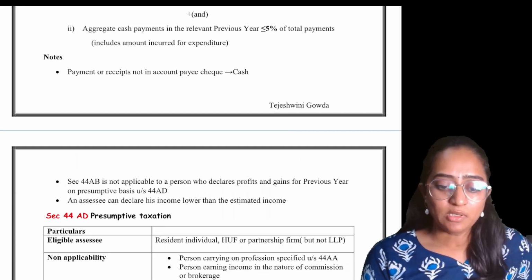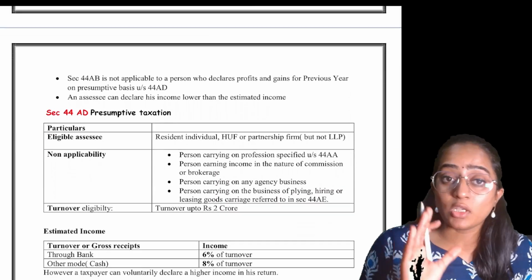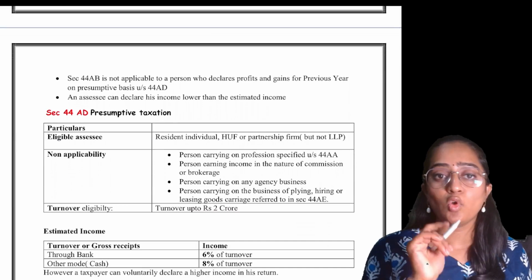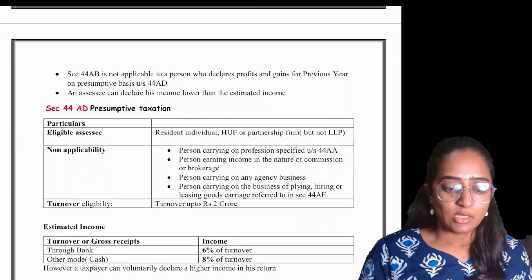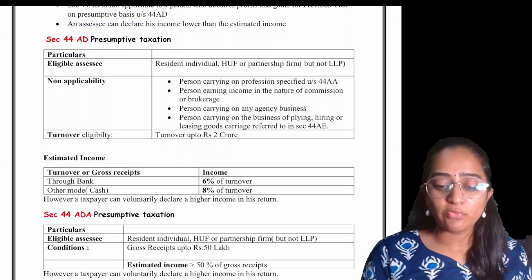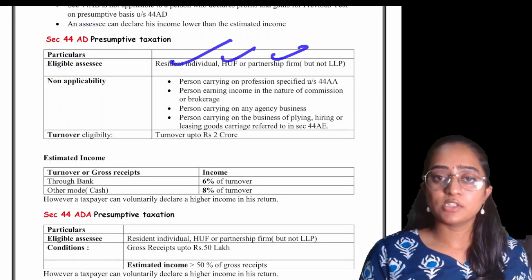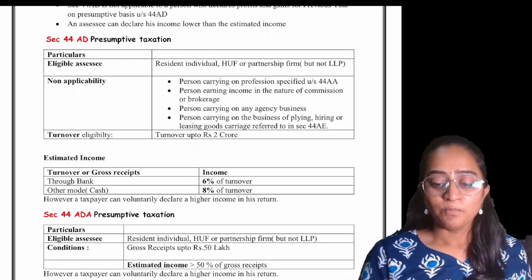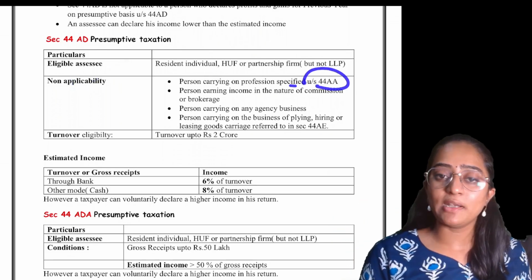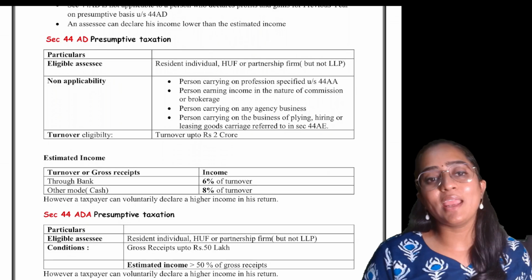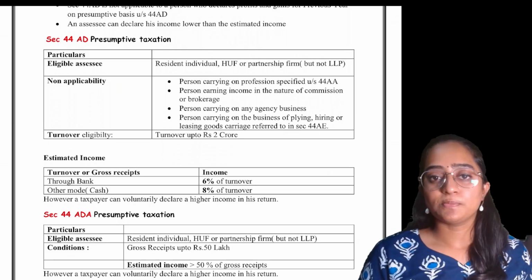And remember one point, people. If you have applied 44AD, then section 44AB would not be applicable. Remember this point. Section 44AD speaks about the presumptive taxation, wherein it is applicable for individual resident, HUF, partnership, but not for LLP. Remember. And it is not at all going to be applicable for the person who is specified under 44AA, because for those people we have a separate section 44ADA as a presumptive taxation.